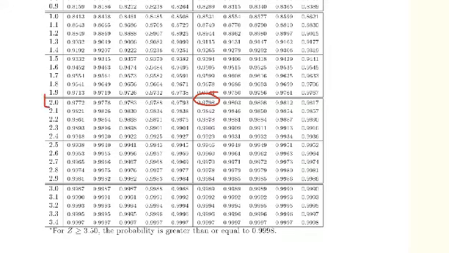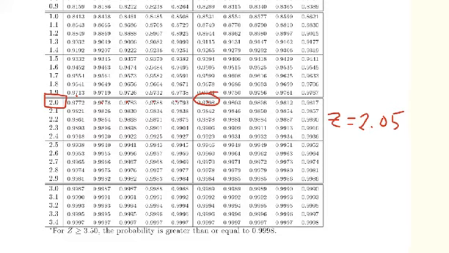But of course, we're looking for the z-score. So my z-score is over on the left, a 2.0, and going across the columns, I know the first column's 0.00, 0.01, 2, 3, 4, 5. So the z-score associated with 0.98, we're going with 2.05. Now we've still got to convert this into a height.